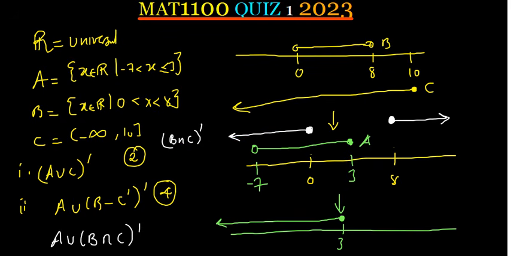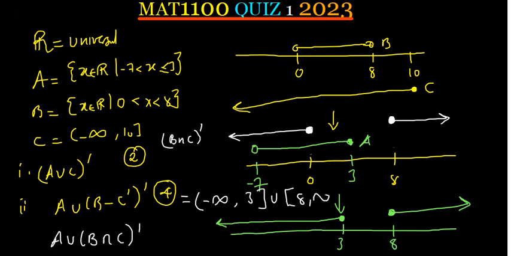And then we are also going to start from 8 going all the way up to positive infinity. Okay, so the final answer for this question is going to be from negative infinity to 3 closed, and then from 8 to infinity. That is going to be the answer for this one.